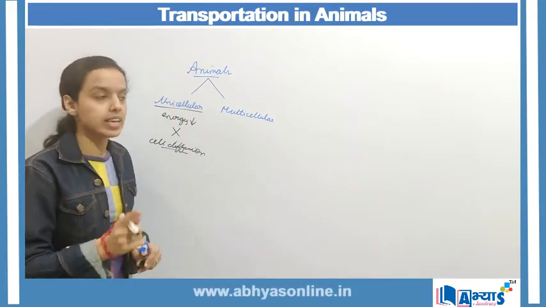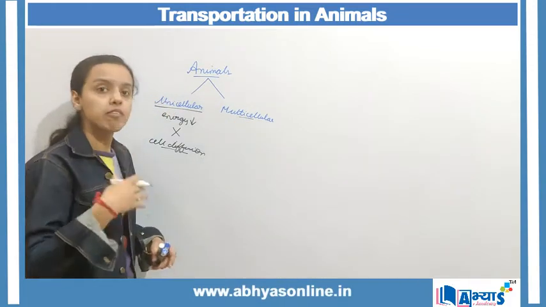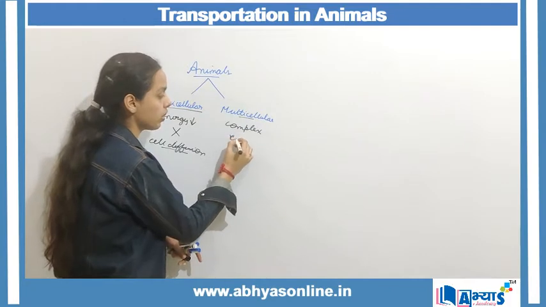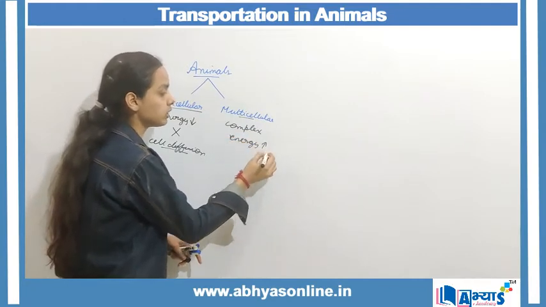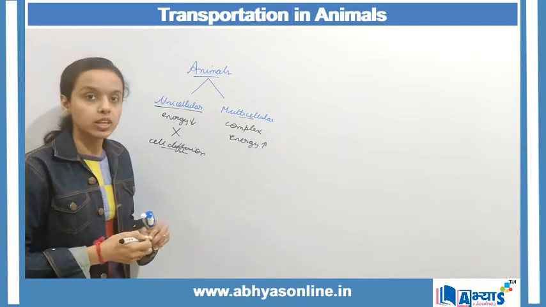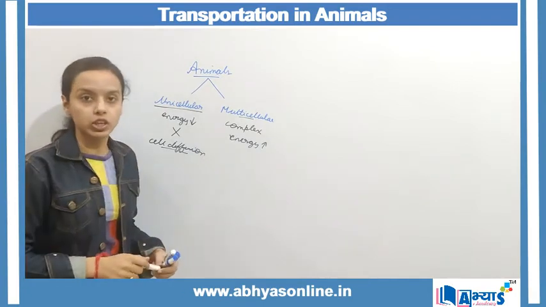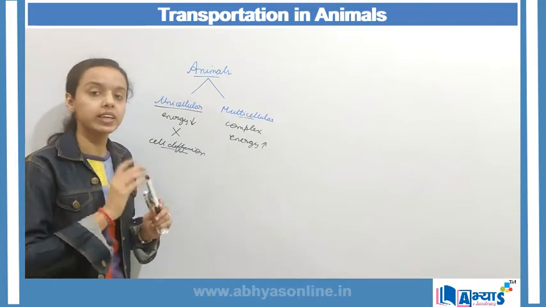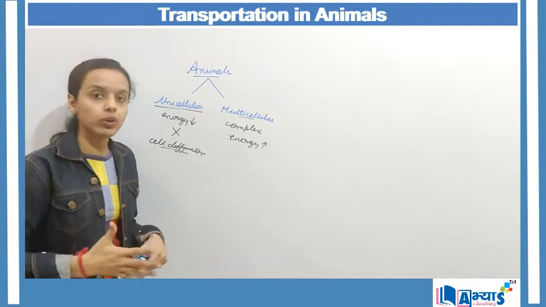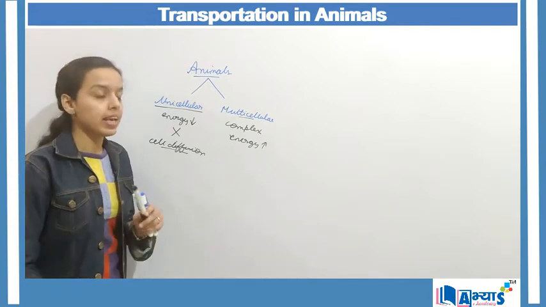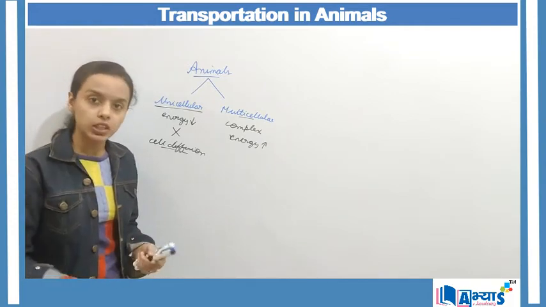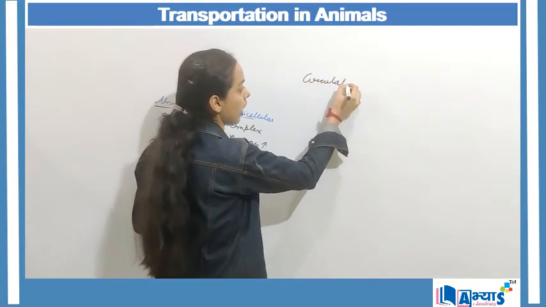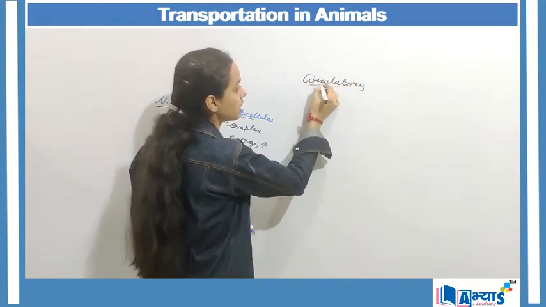But this is not the case in multicellular organisms, because they have a complex structure, and because of this complex structure they require more energy. The transportation in this complex structure is only solved if we have a dedicated organ system, or a dedicated system of various organs joined together to perform a specific function. In the case of humans, it is known as the circulatory system. So now we will discuss what is the circulatory system and what are the types of circulatory system in the